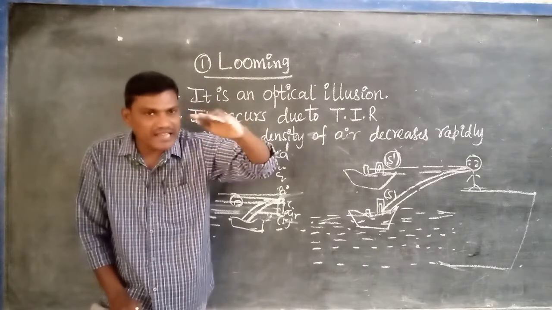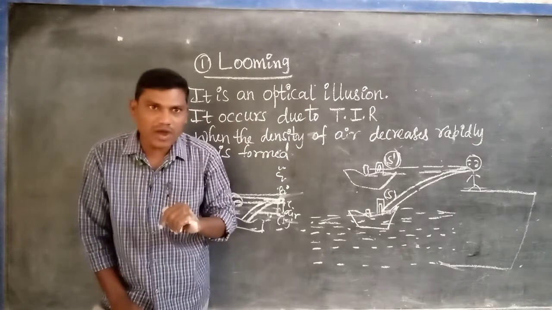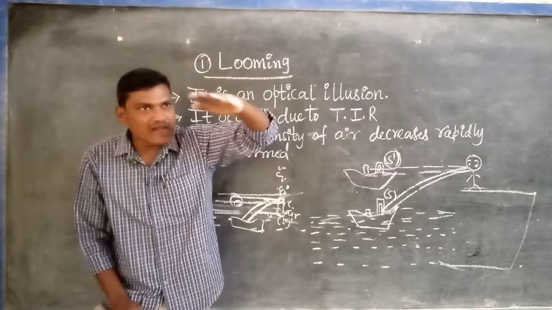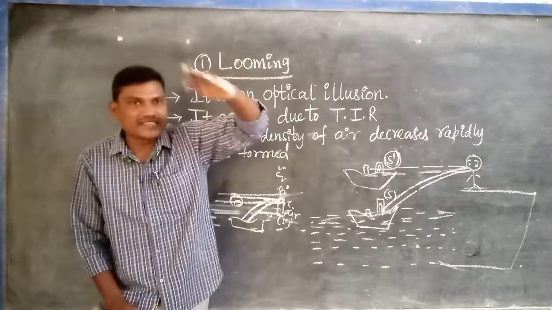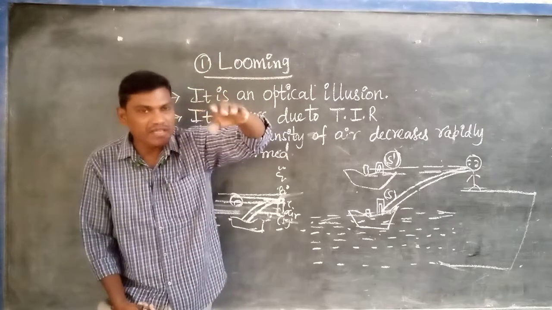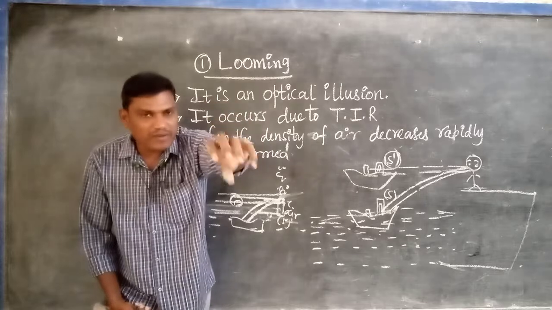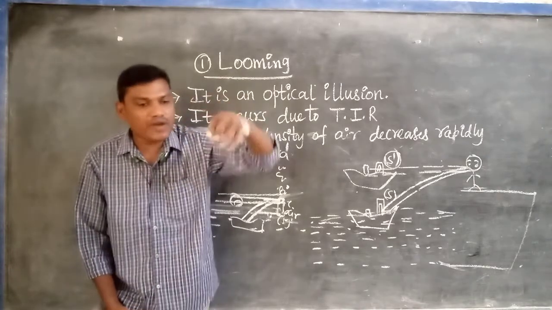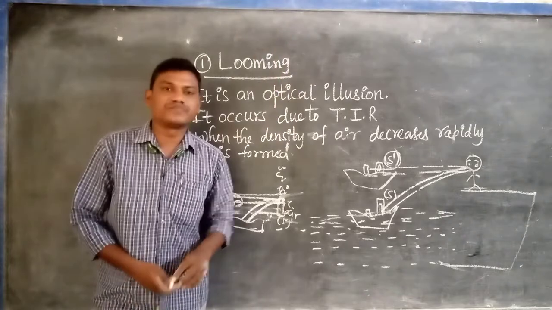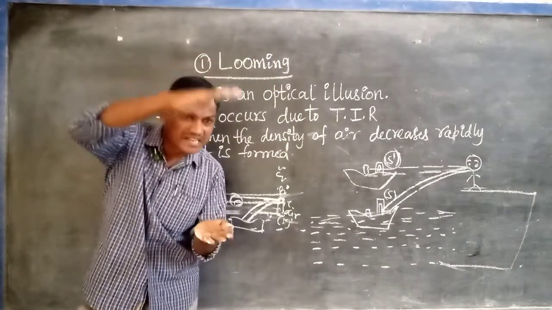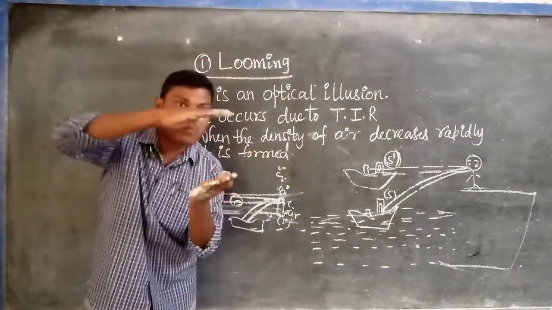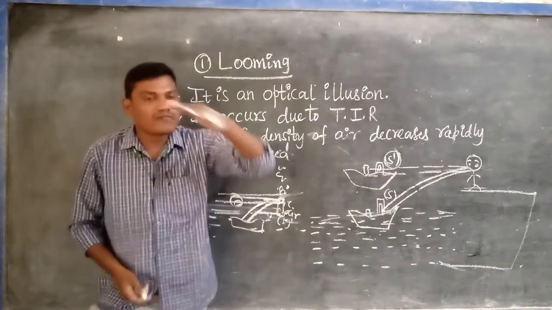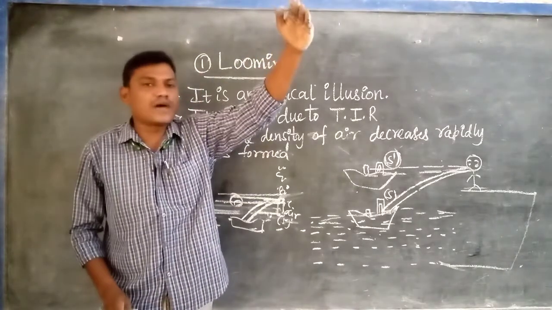That's why colder air is present near the surface of the sea water and hot air is present as we go up. That's why the density of the air layers is not constant, it gradually changes. But anyway, the light ray coming from the ship behaves as if it travels from a denser medium to a rarer medium, because the air near the surface of the sea water has more density than the upper air. That's why the light ray will travel from more optical density to less optical density.